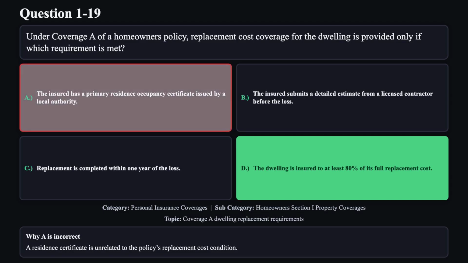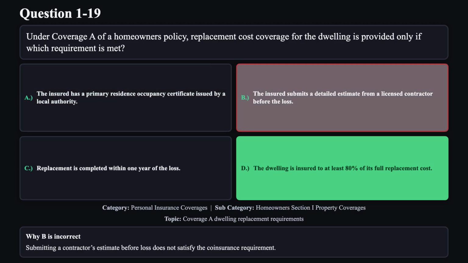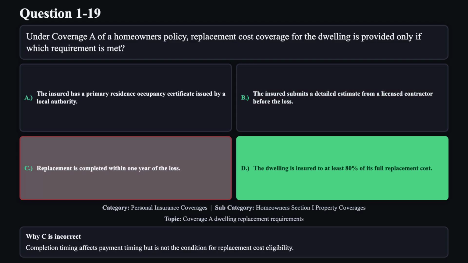Reason A is not correct. A residence certificate is unrelated to the policy's replacement cost condition. Reason B is not correct. Submitting a contractor's estimate before loss does not satisfy the coinsurance requirement. Reason C is not correct. Completion timing affects payment timing, but is not the condition for replacement cost eligibility.